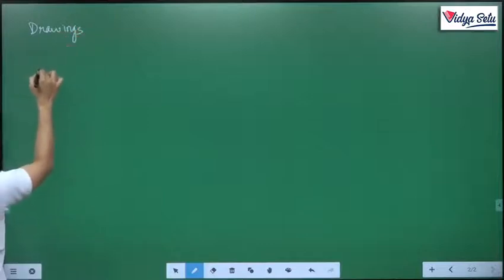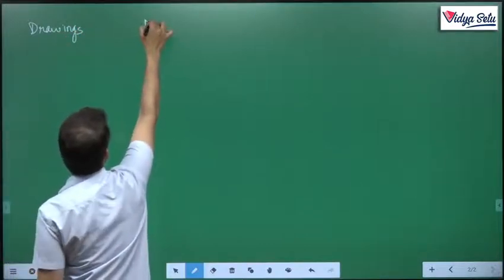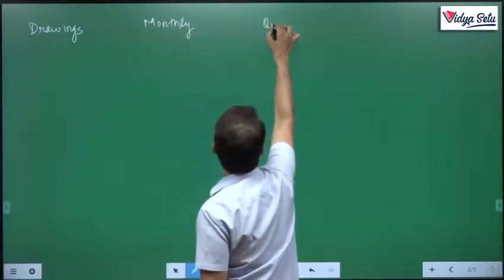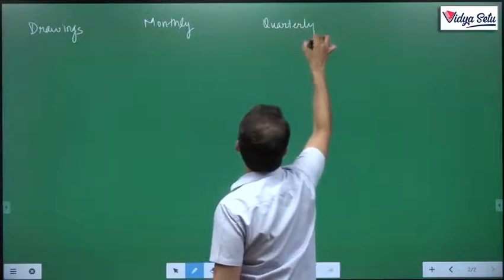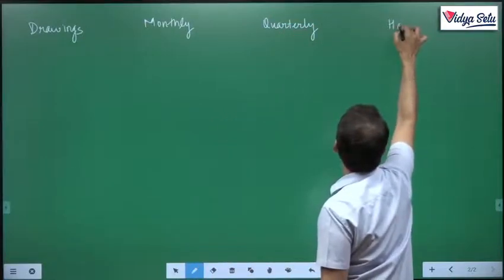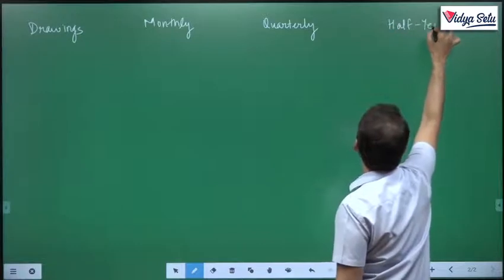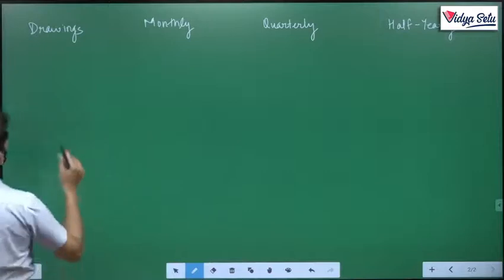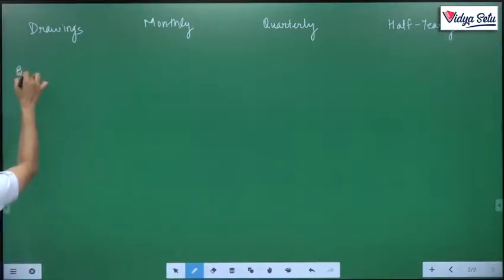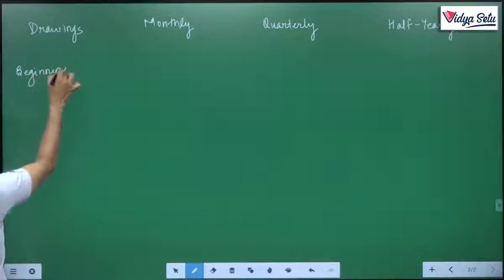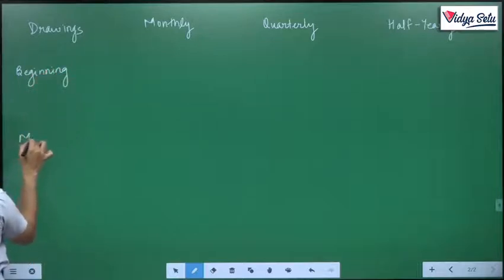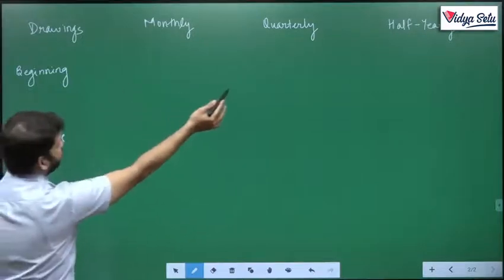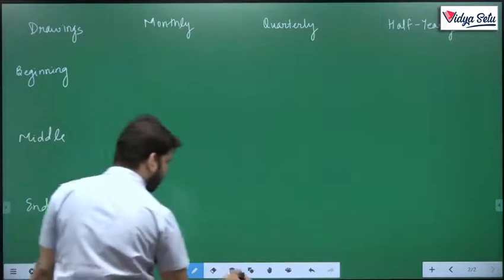Drawings, let's see whether the drawings are monthly, quarterly, or half yearly. Monthly, quarterly, and now whether it's at the beginning of the month, at the middle of the month, or at the end, or beginning of the quarter, end of the quarter, like that.